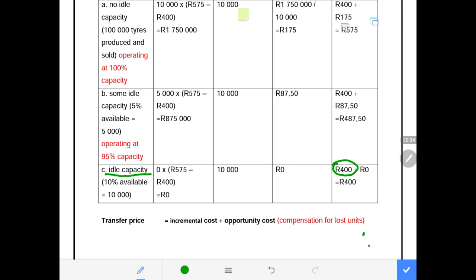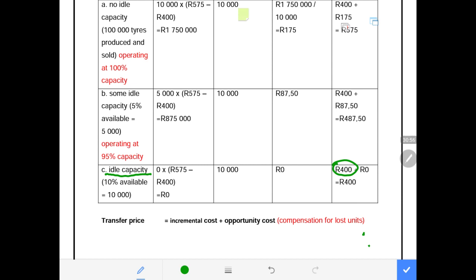In the first scenario, the organization is operating at full capacity. If that is the case, then you know that the price will be equal to the market related price. In the second one, it will be in between the two. It will be less than the market related price because we have some idle capacity, but not enough.